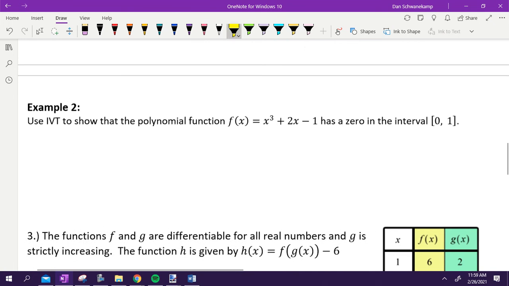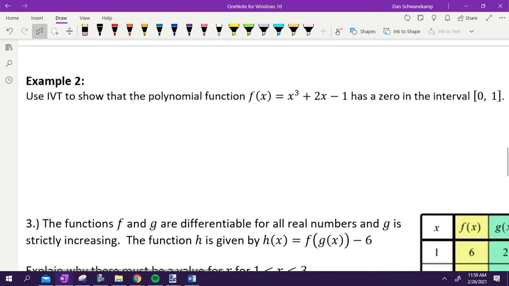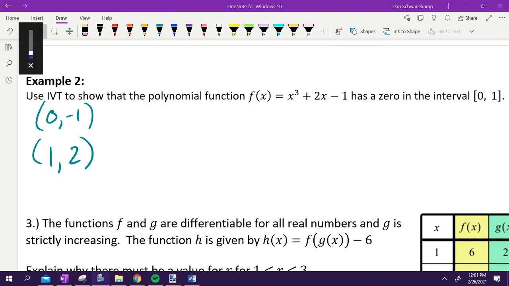Try it again on example 2. You're trying it. Try not to flip back and forth on your paper. There's a reason why I put it on the back side, so you had to actually use your brain. See if you can do that. We start off and we find the ordered pairs. I take 0, I plug them in. I take 1, I plug them in. Now we're going to write our sentence. Let's see how we did.